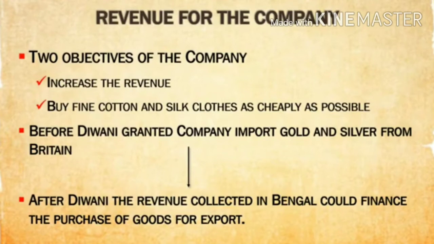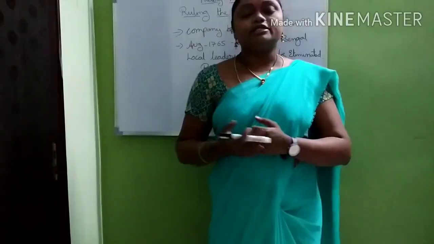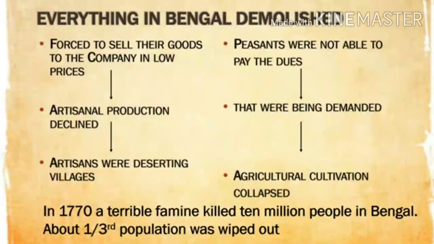Okay, the finance: what they are getting is revenue from the Bengal region, which is the main resource to buy the commodities. So the gold imports were blocked, and in 1770 a terrible famine occurred. Nearly 10 lakh people were killed because of this terrible famine. One third of the population was wiped out, and now the company was forced to change their taxes.